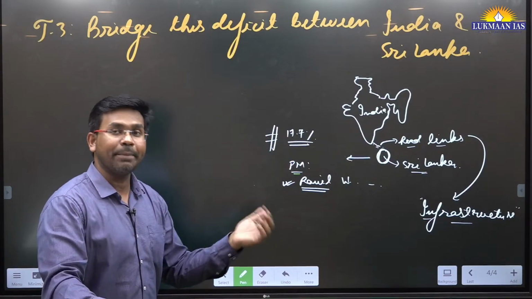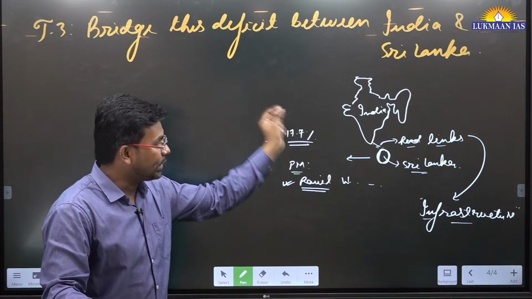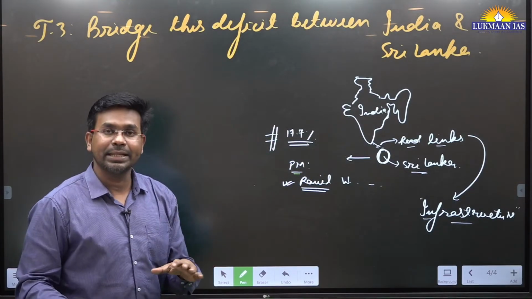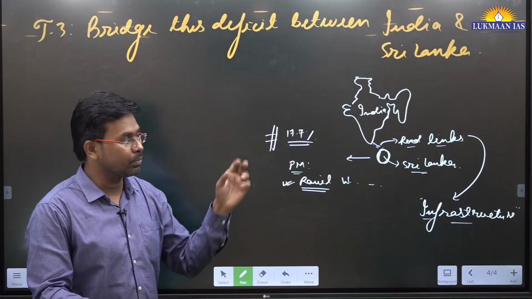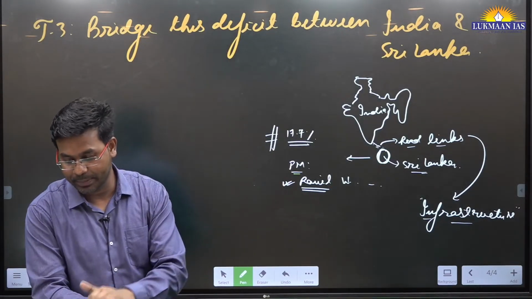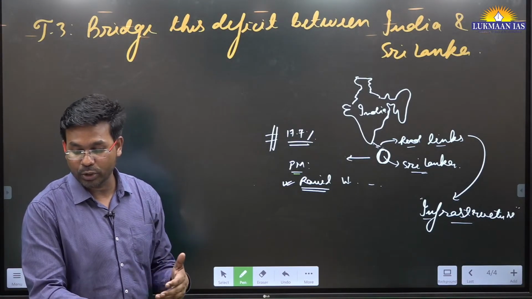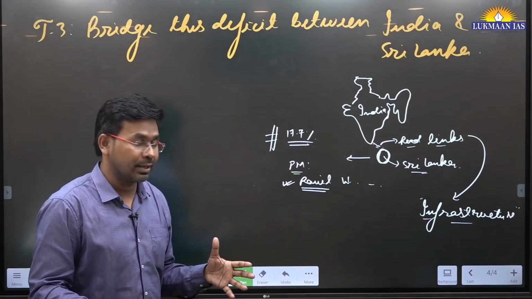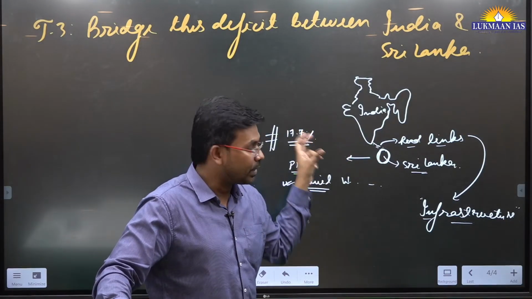And recently the Prime Minister of India has also mooted the idea of connecting with Sri Lanka through bridges. In this article, they have mentioned earlier Mr. Nitin Gadkari, India's road transport and highways minister, had also informed the Lok Sabha of a development plan to connect India with Sri Lanka through some bridges.